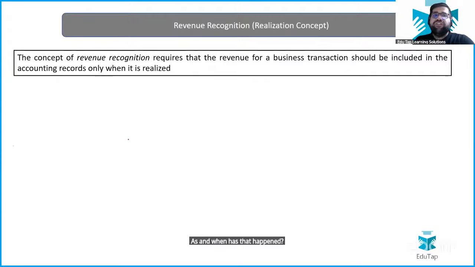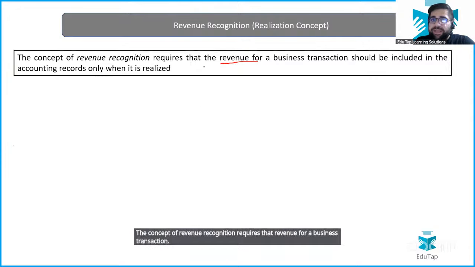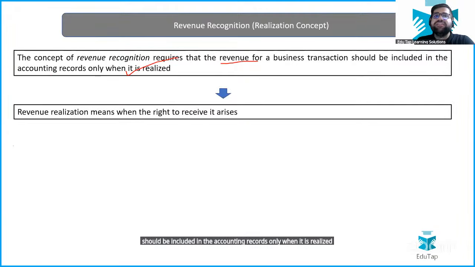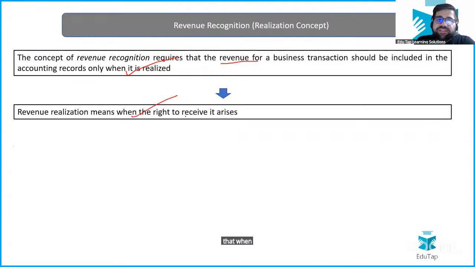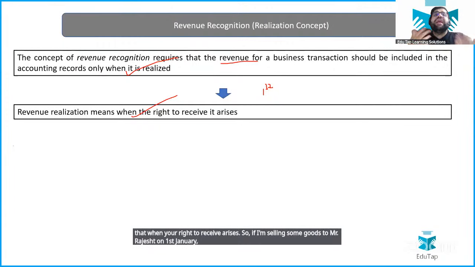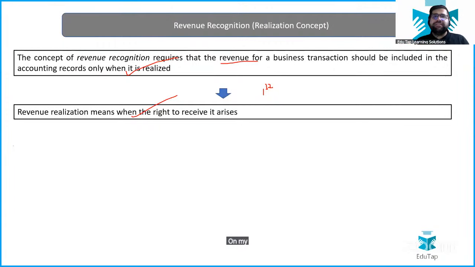The concept of revenue recognition requires that revenue for a business transaction should be included in the accounting records only when it is realized. Realized means what? That when your right to receive arises. So if I'm selling some goods to Mr. Rajesh on 1st January, my right arises. He will pay me on the 1st of March, that's a completely different story because I will receive the money then. But my right has arisen today only.